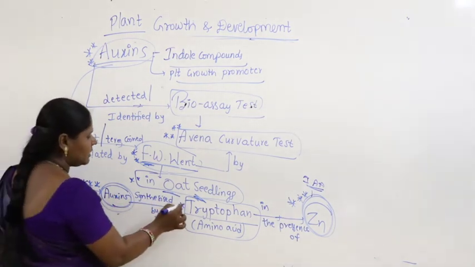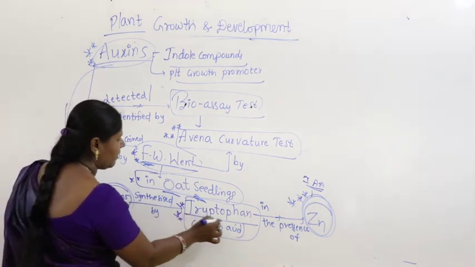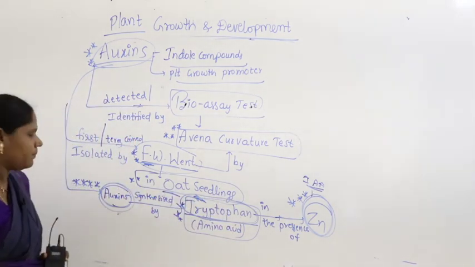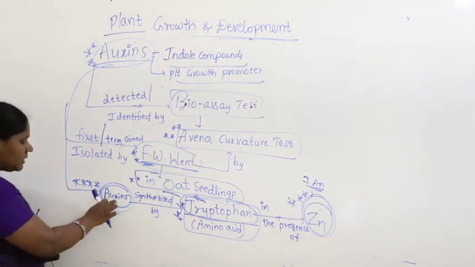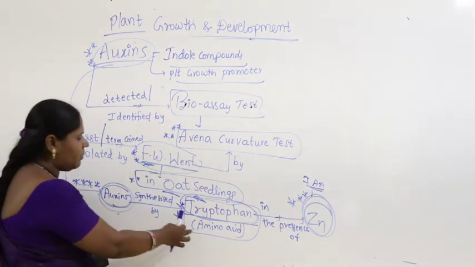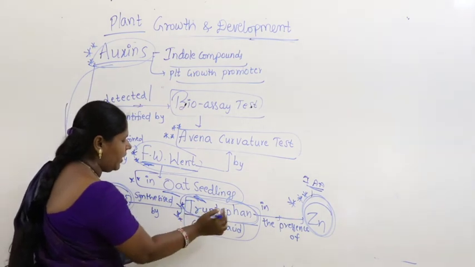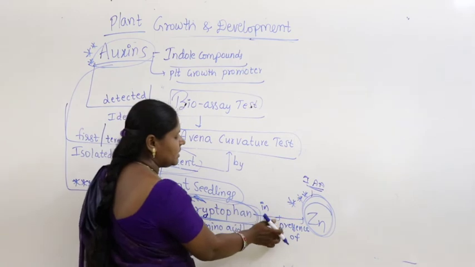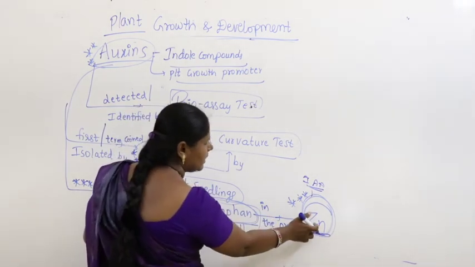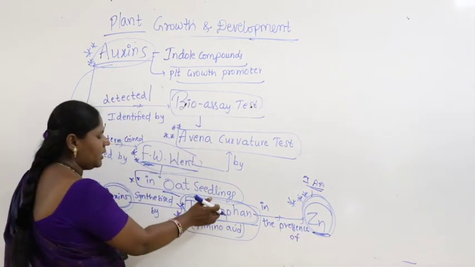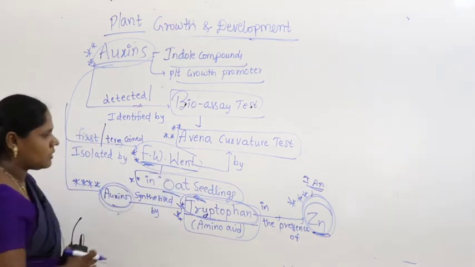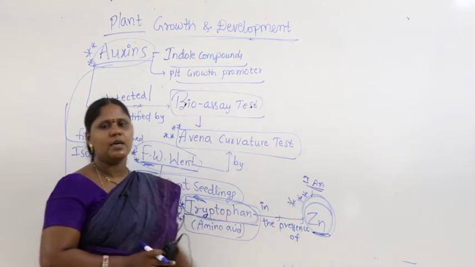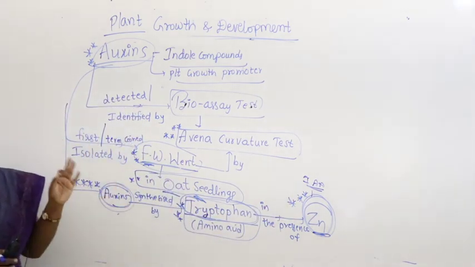Who is an amino acid? Very important. Tryptophan. Auxins are synthesized by the amino acid tryptophan. So this tryptophan amino acid in the presence of zinc. Zinc is an activator for tryptophan. Tryptophan produces what is called auxin. What is the type of auxin? IAA, indole-3 acetic acid. Very important.